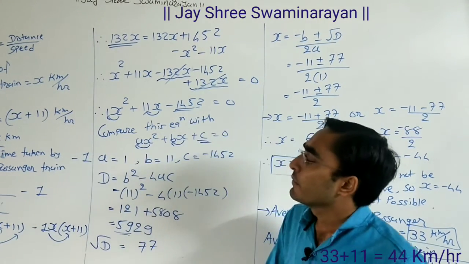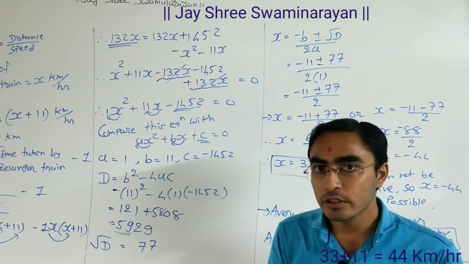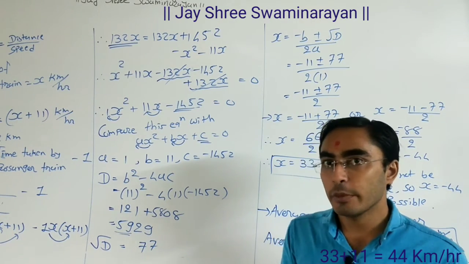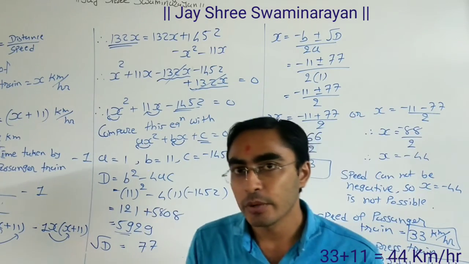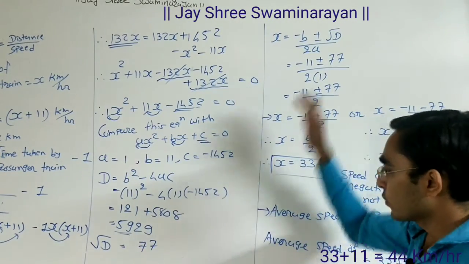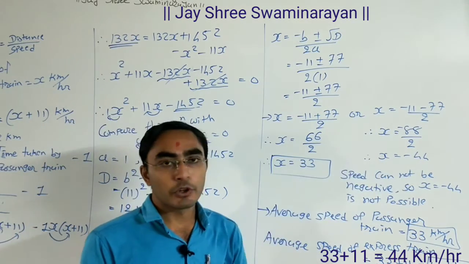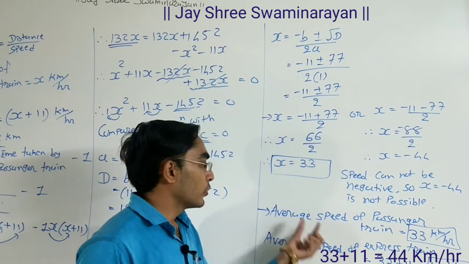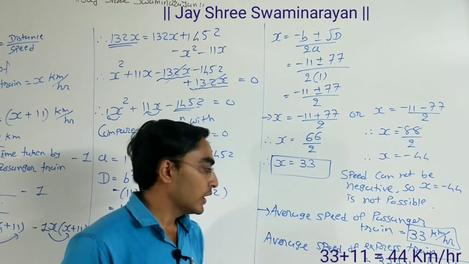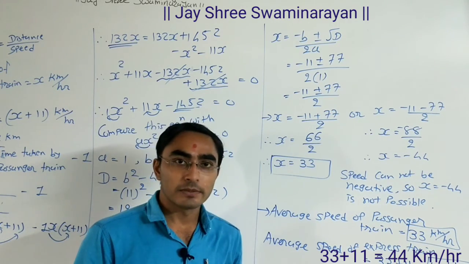So initially we need to assume the speed of passenger train x, then speed of express train x plus 11. Then time taken by express train is equal to time taken by passenger train minus 1. If we take the LCM there, then we can get this quadratic equation, then we can use this method to solve the quadratic equation. So at last we get the two answers, 33 or minus 44, but this answer is not possible. So we need to consider average speed of passenger train is equal to 33 km per hour, and average speed of express train x plus 11, 44 km per hour.